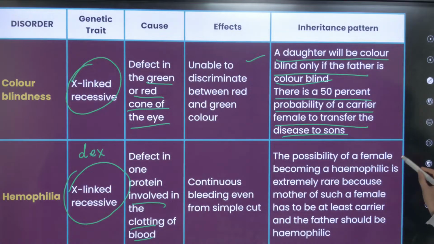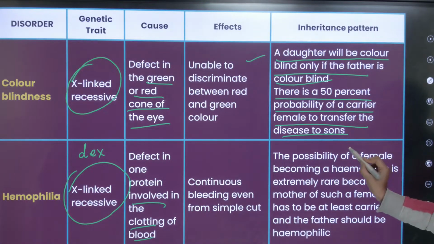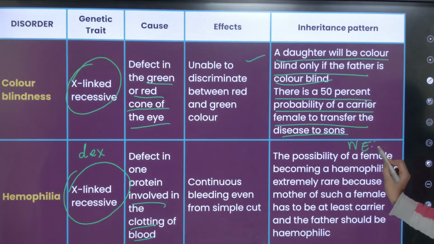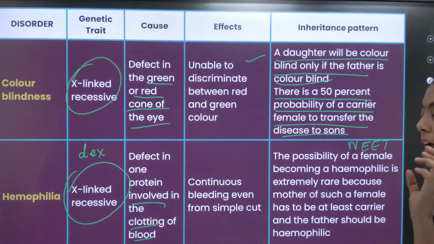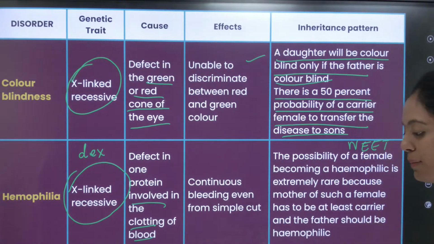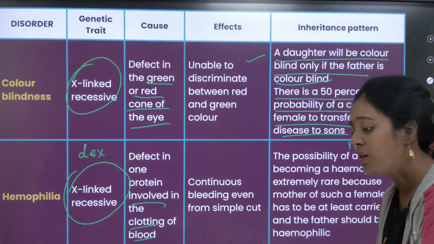Okay, the possibility of a female becoming, this line is, all these are possible NEET questions, all these lines. The possibility of a female becoming hemophilic is extremely rare because the mother of such a female has to be at least a carrier and the father should be hemophilic. Yes, crisscross pattern of inheritance.